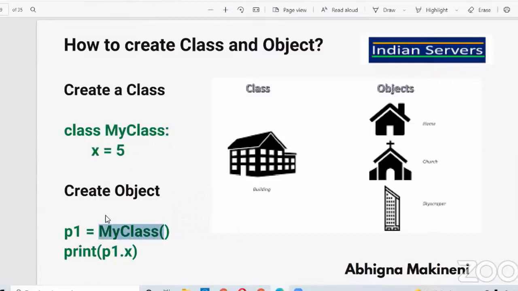Now I want to print this particular variable. How can I print this variable? I will call the variable by using the object name. By this, we can print that variable. So a class is created by using the class keyword, the class name, and a colon. The class name should always be in Pascal case. Remember that. And an object is created by using the class name.